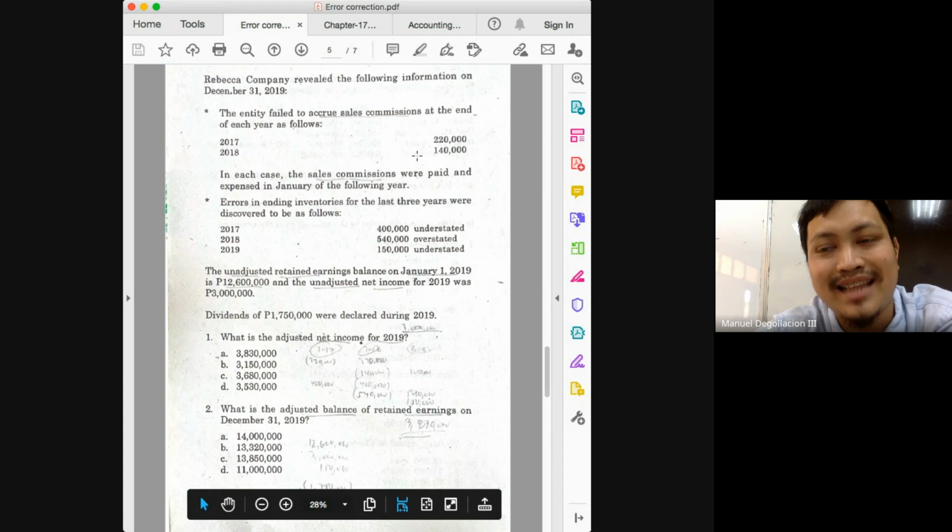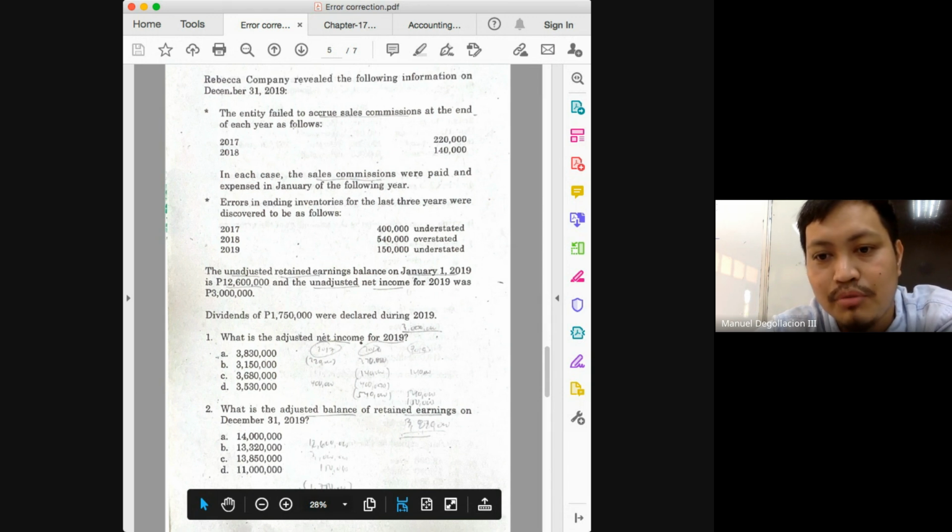Should it have been included in the 2019 computation of net income? No, because again, it is an expense in 2018. But what happened? It was included as part of the expenses in 2019. So that means the expenses in 2019 are overstated. And if your expenses are overstated, class, what will happen to your net income?